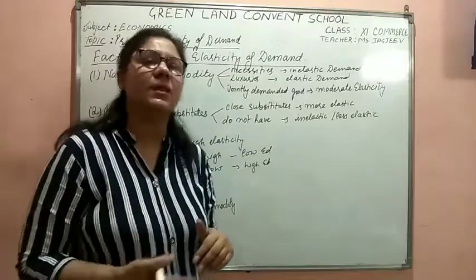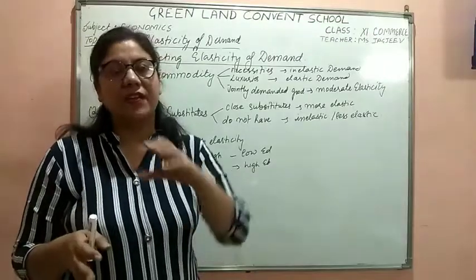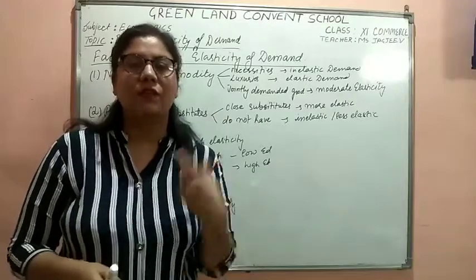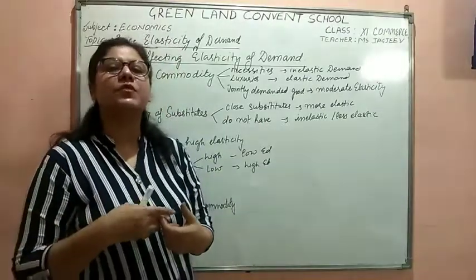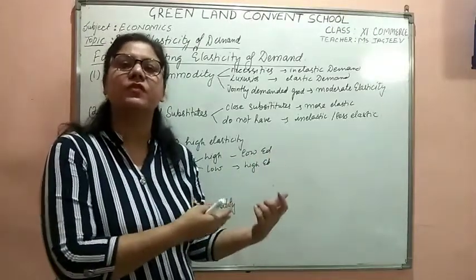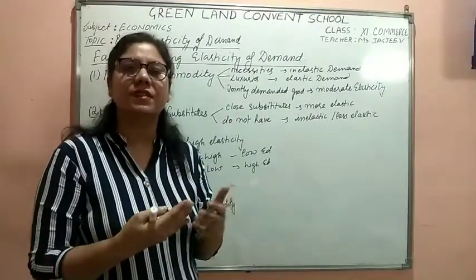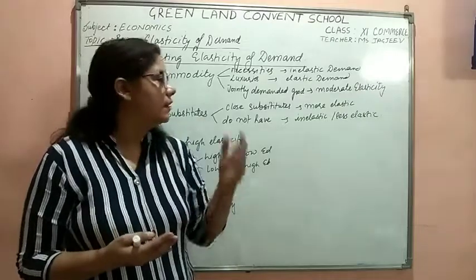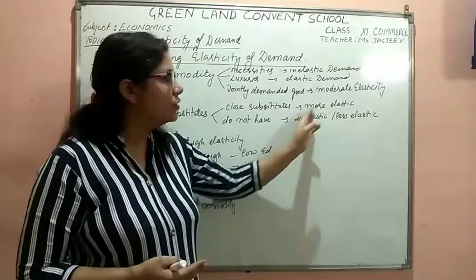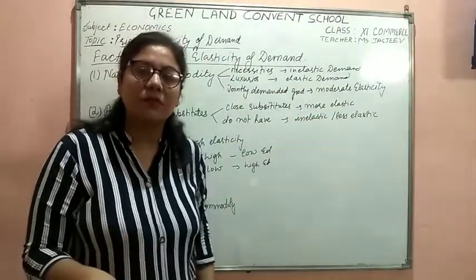If we have close substitutes available, then the demand would be more elastic. Like we can talk about toothpaste, Pepsodent and Close-Up. If we are using Pepsodent and the price of Pepsodent is suddenly increased, what would we do? We would shift our demand to Close-Up, because these are substitutes of each other. We can use them in place of each other. So when we have close substitutes, we can shift our demand, so demand would be more elastic. So the demand for Pepsodent has gone down.